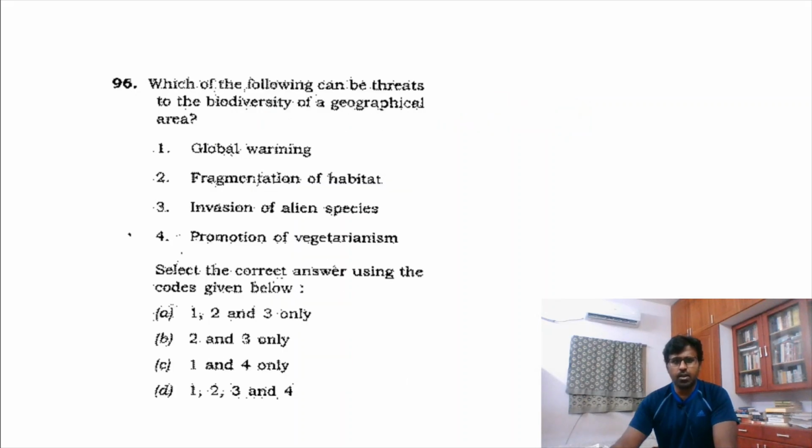And then again, this was a little difficult question, in the sense that what are the threats to biodiversity? Global warming, definitely. Fragmentation, definitely. Invasion, definitely. But the problem came: why would vegetarianism be a problem to biodiversity?